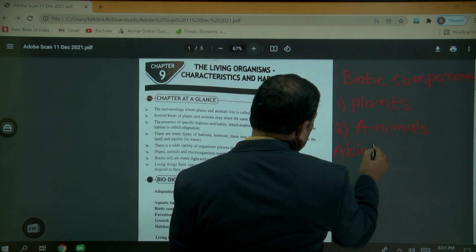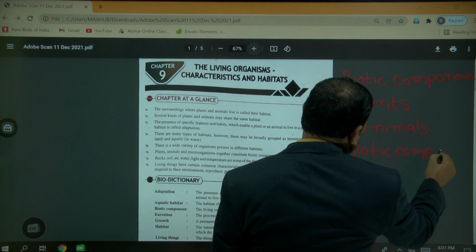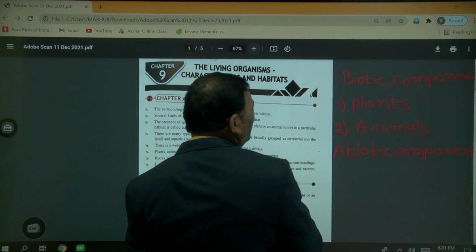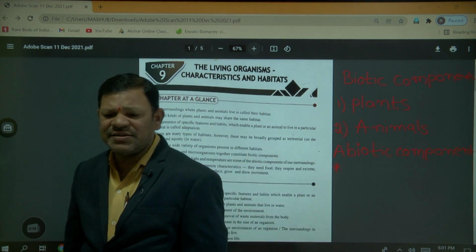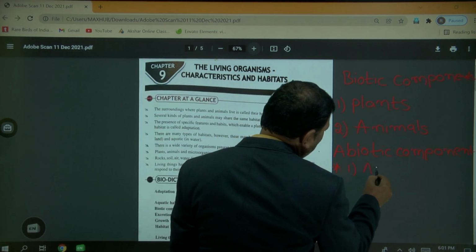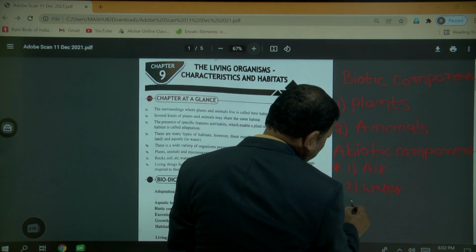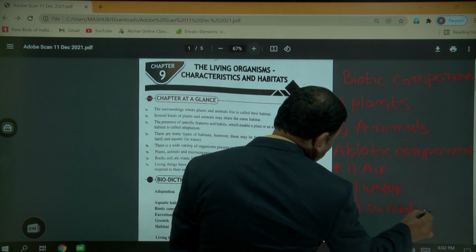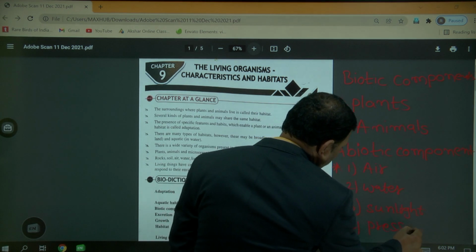The second one is the abiotic components. Abiotic components means the components which do not have life. Examples: air, water, sunlight, and pressure.